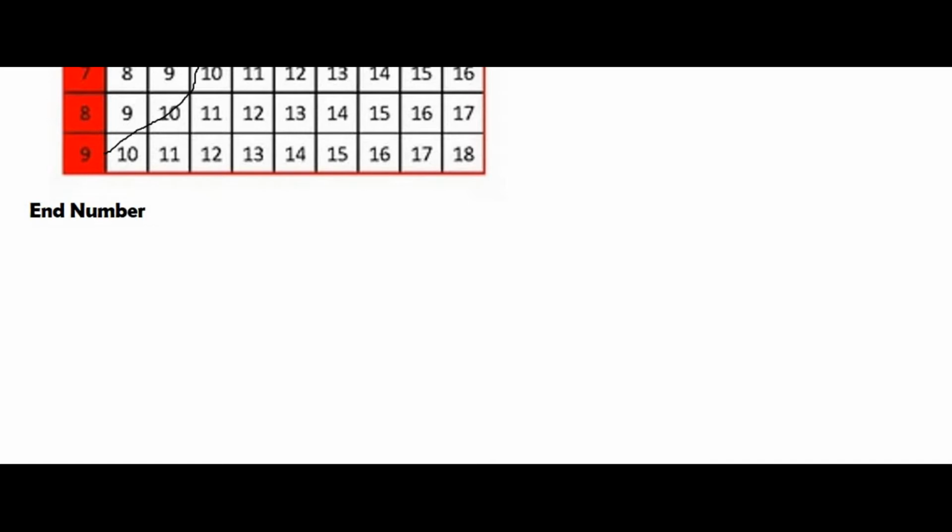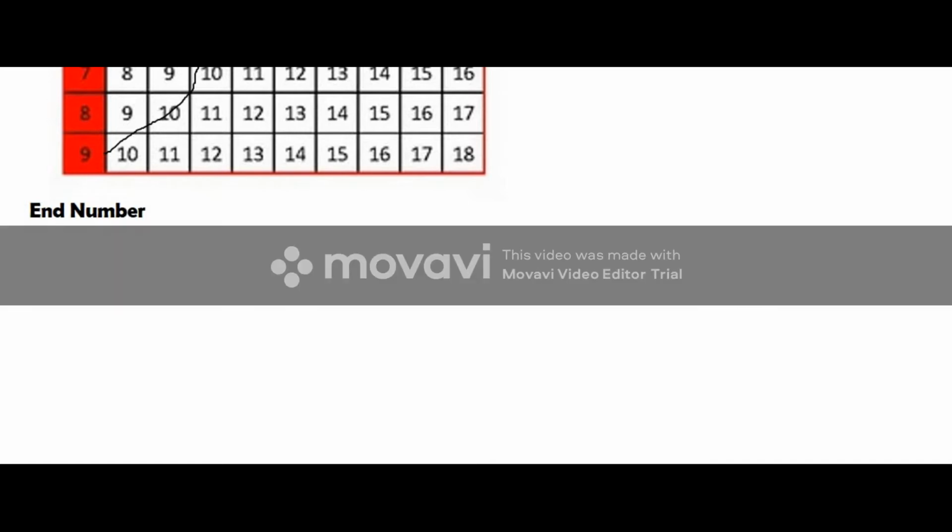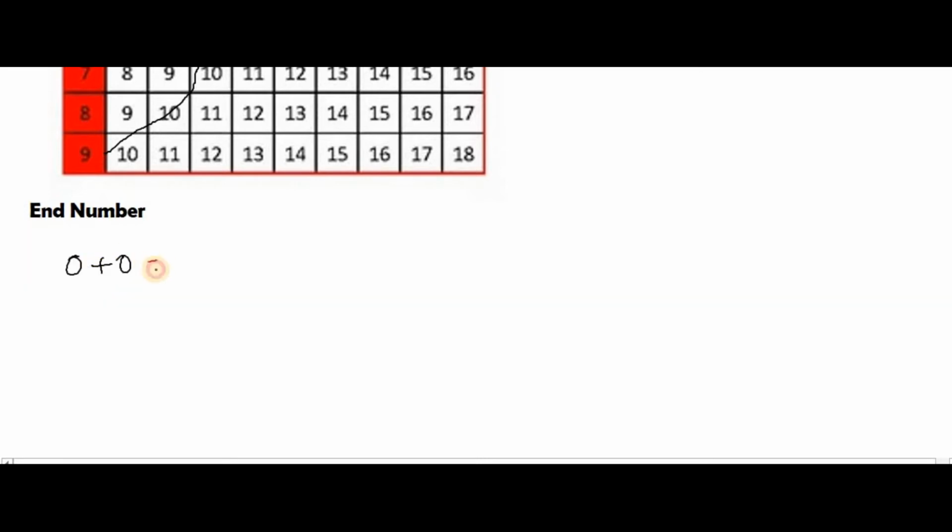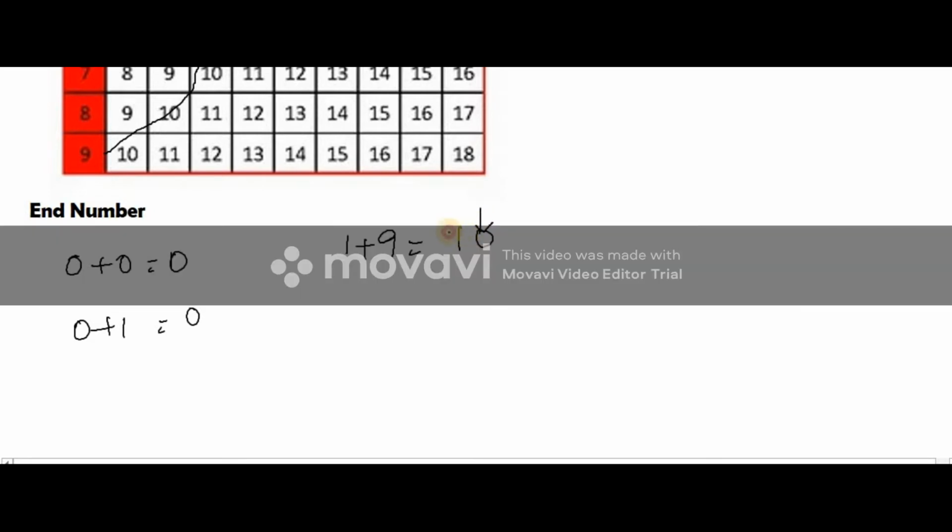Because we all know the addition table, that is the reason I didn't go through it very deeply. And what is this end number? For example, if you have numbers like this, we all know 0 plus 0 is how much, and 0 plus 1 is how much. For example, the sum of 1 plus 9 is equal to 10, and in this the end number is 0, you should not say 10. So like this, the end numbers will come. Only for 2-digit sums you'll get end numbers.